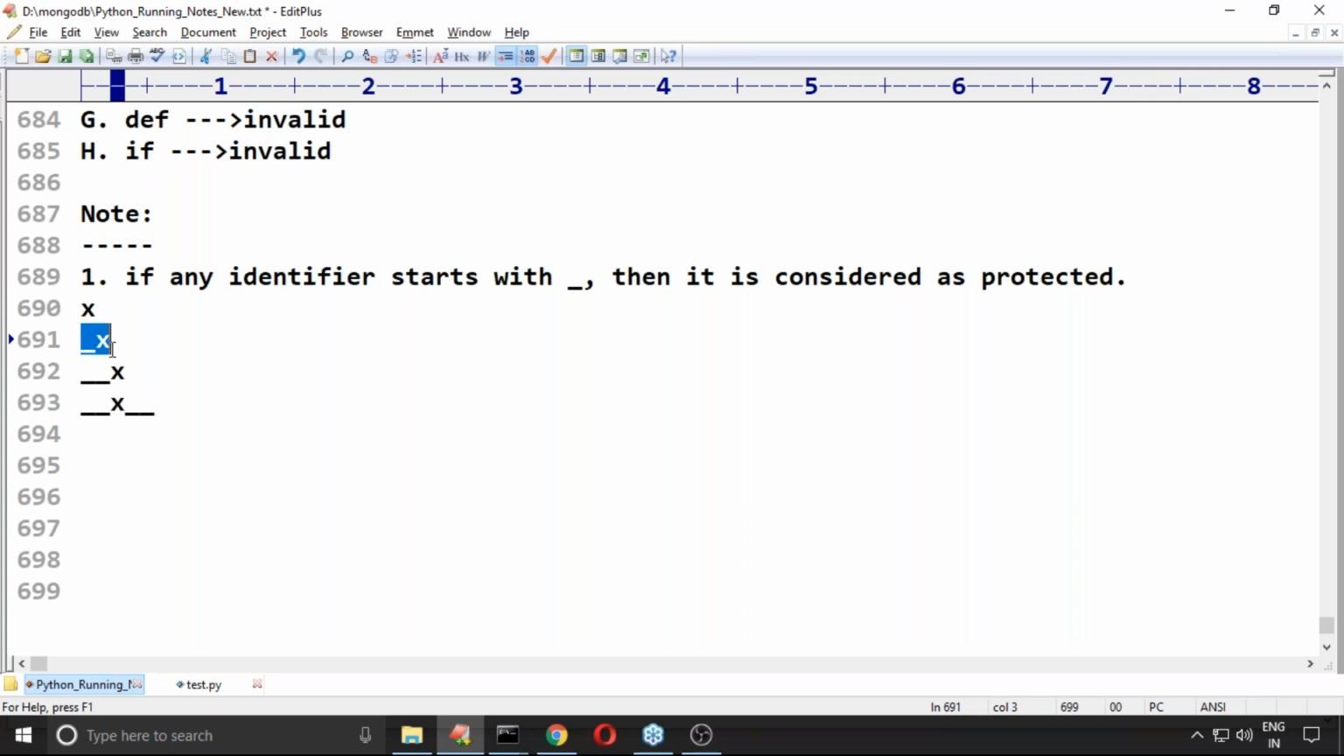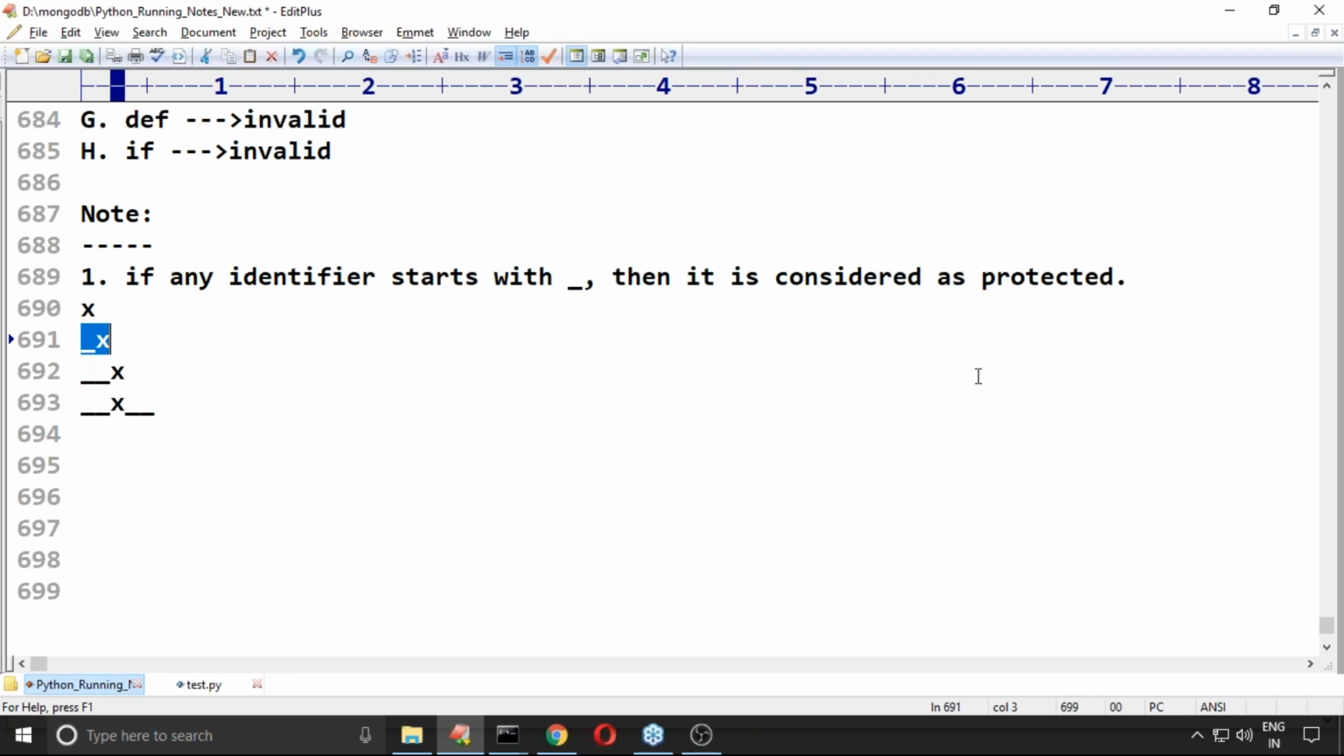Okay, sir, what is protected? Immediately you people may ask. My immediate answer is it will be discussed soon in detail. Don't worry, sir. As of now, just be aware. Okay, the underscore symbol means we require to take a bit of special care.